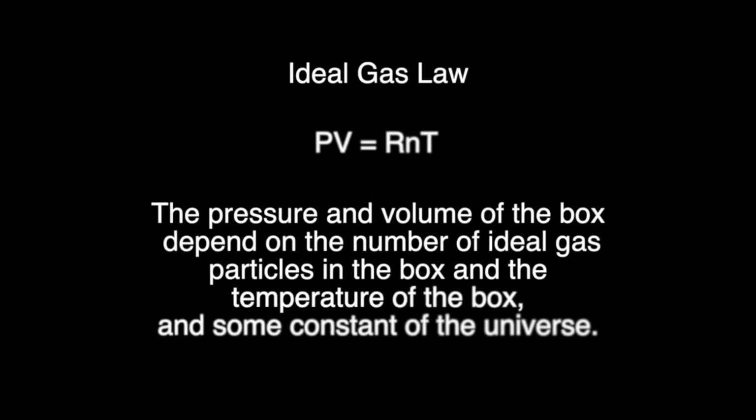Thank you. PV equals nRT is called the ideal gas law equation. Simply, it says that the pressure and volume of a box depends on the number of ideal particles in the box, and the temperature of the box, and some constant of the universe. Why is this important to the history of quantum?